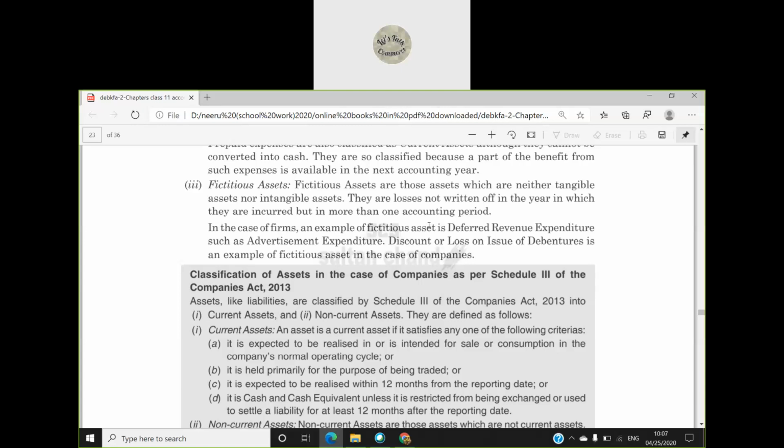Fictitious assets are those assets which are neither tangible assets nor intangible assets. They are losses not written off in the year in which they are incurred, but in more than one accounting period. This is slightly tricky for you to understand at this stage, but I'll explain through an example.